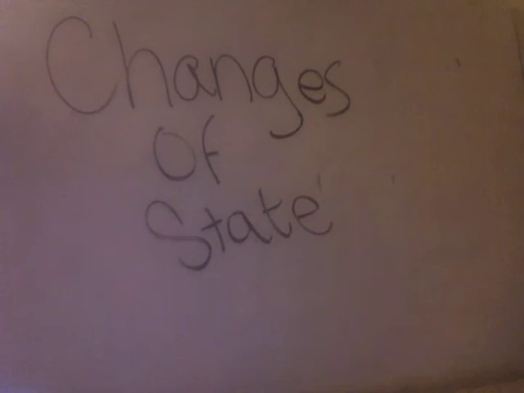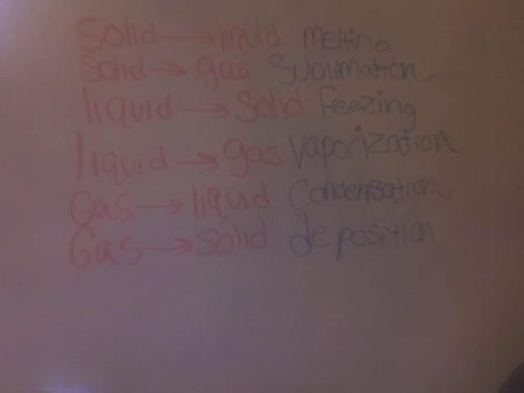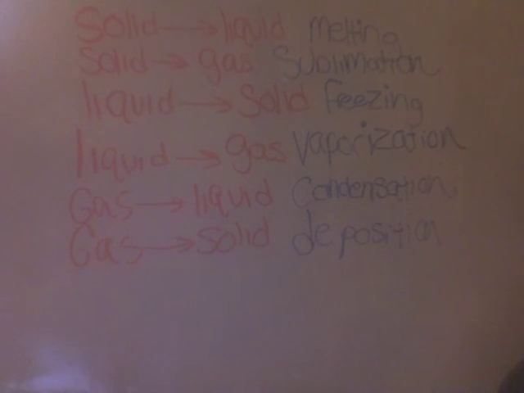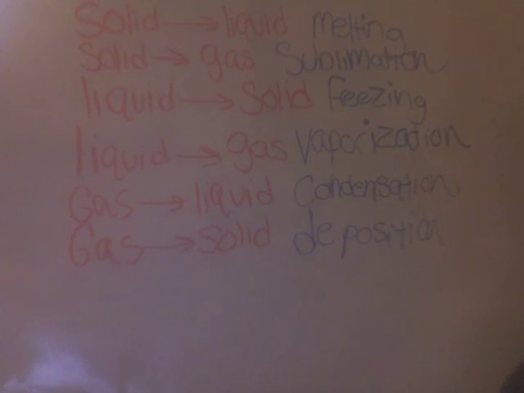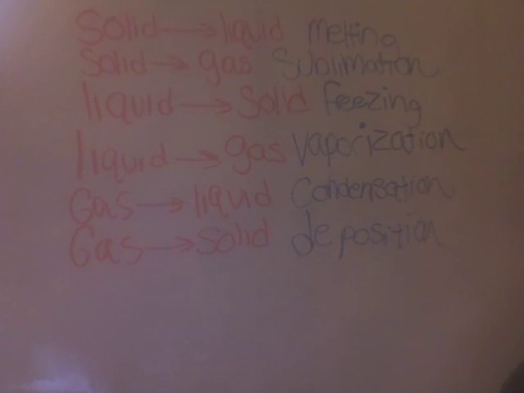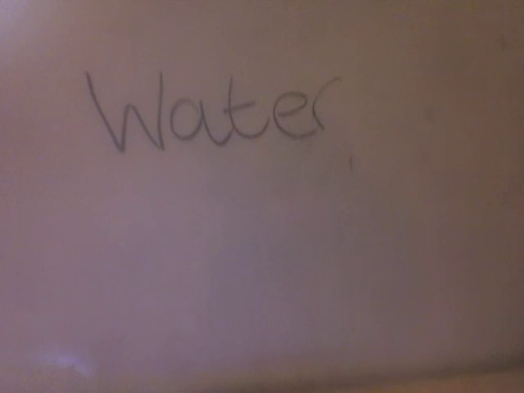Now we are going to talk about changes of state. Let's first learn some of the names for changes of state. A solid to a liquid is called melting. A solid to a gas is called sublimation. A liquid to a solid is called freezing. A liquid to a gas is vaporization. A gas to a liquid is condensation. A gas to a solid is deposition. As an example of this, let's look at water and see how it changes from ice to a liquid to a gas.